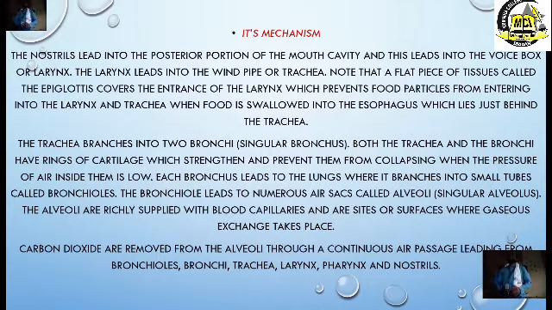Now, carbon dioxide is removed in the reverse direction, from the alveoli to the bronchioles, from the bronchioles to the bronchi, from the bronchi to the trachea, from the trachea to the larynx, from the larynx to the pharynx, from the pharynx to the nostrils. And that's how gases move out of the body of mammals into the environment.